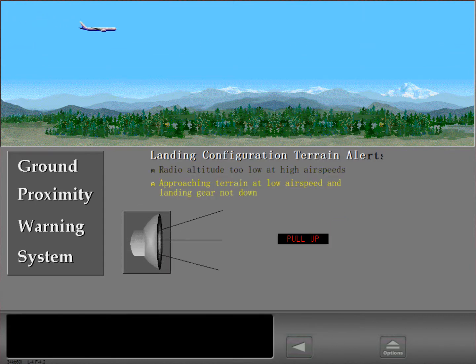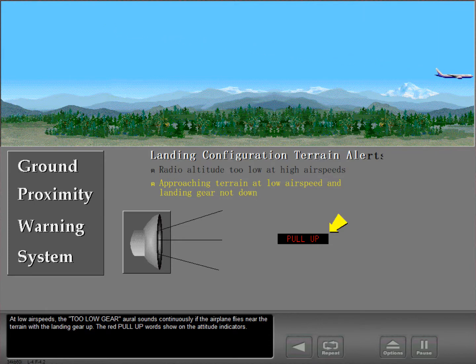Too low gear. Too low gear. At low airspeeds, the too low gear oral sounds continuously if the airplane flies near the terrain with the landing gear up. The red pull-up words show on the attitude indicators.